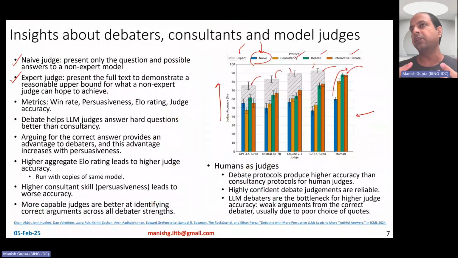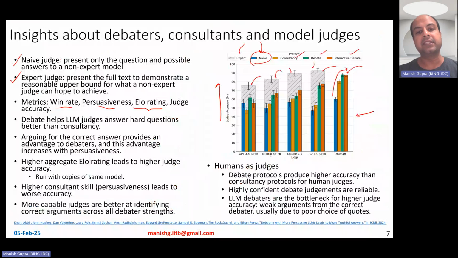If a debater chose to debate for option A, it wins, or it is persuasive enough, if the non-expert judge ends up listening to it and favoring the option that it spoke for. Accordingly, one can compute ELO ratings amongst these LLMs, saying that this LLM was able to defeat other LLMs because the judge listened to this particular LLM much more than the other debater. Okay.